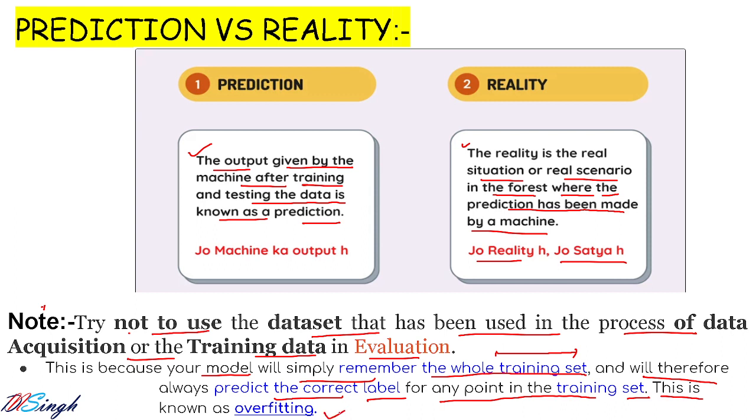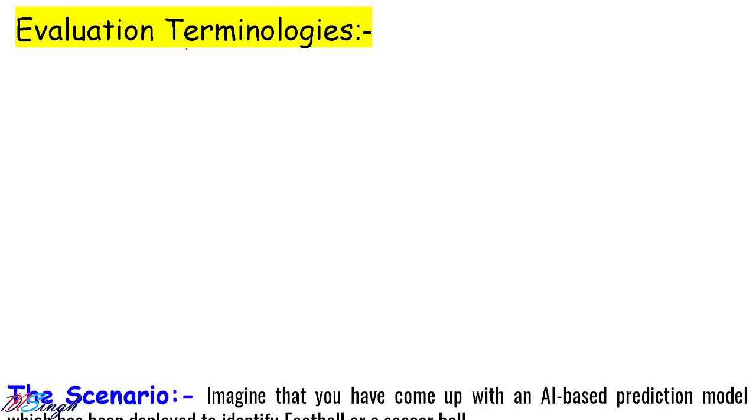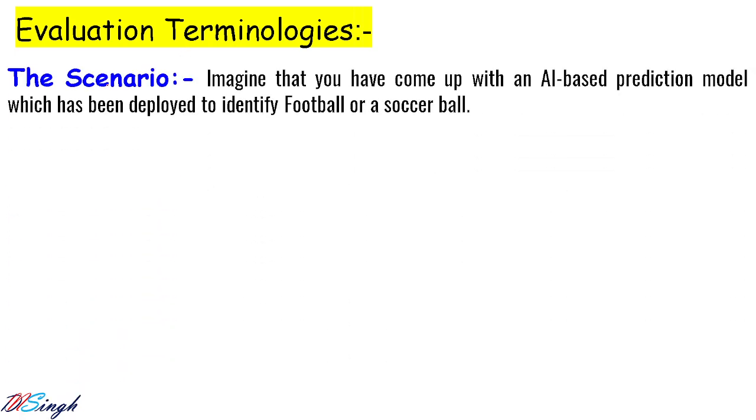And this situation, when you are using training data set for the testing purpose and your model is resulting correct label for all those data points, this situation is called what? Overfitting. Very important and many times asked in your CBSE exam. So they just ask what is overfitting in 1 mark or 2 marks. So you can give this definition or this situation. Let us go ahead. इवेल्युएशन टर्मिनोलॉजीज क्या क्या हैं, तो कुछ सिनेरियो को समझने की कोशिश करते हैं.